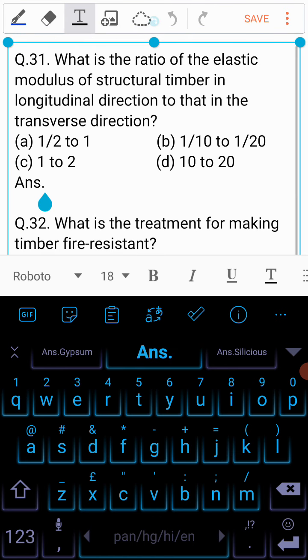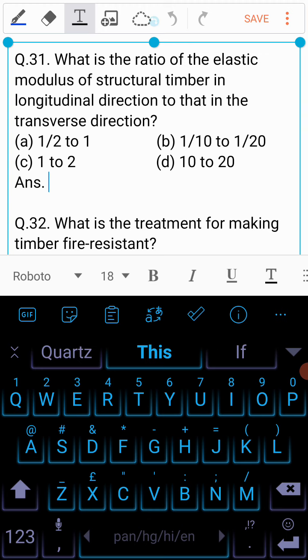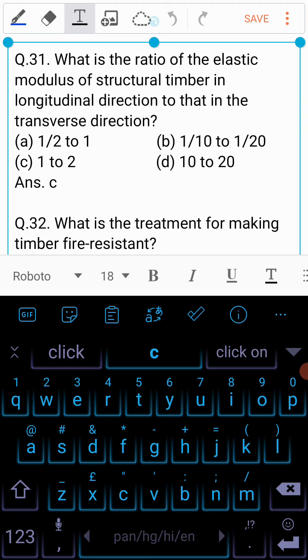And the answer to this question is C, 1 to 2.